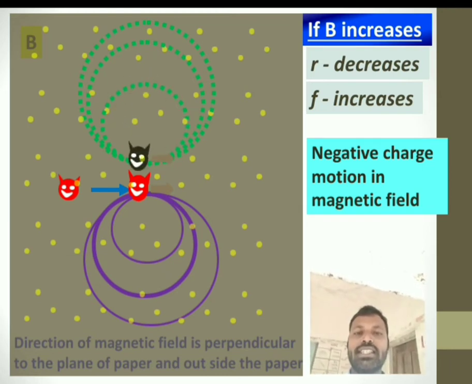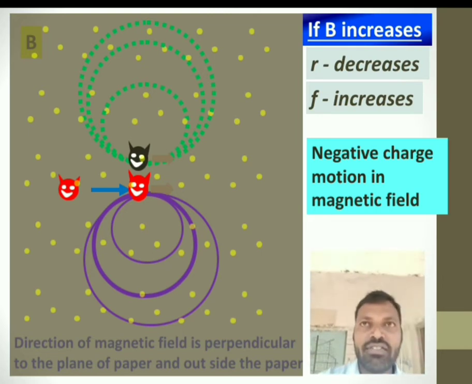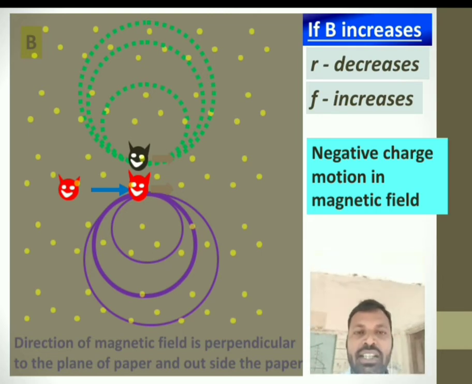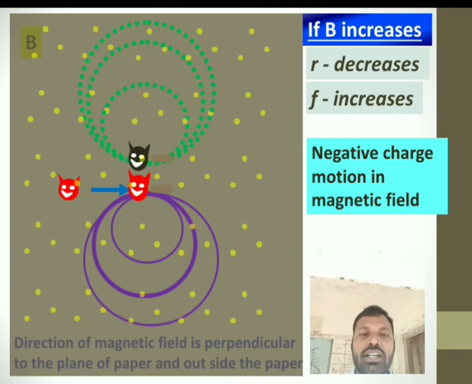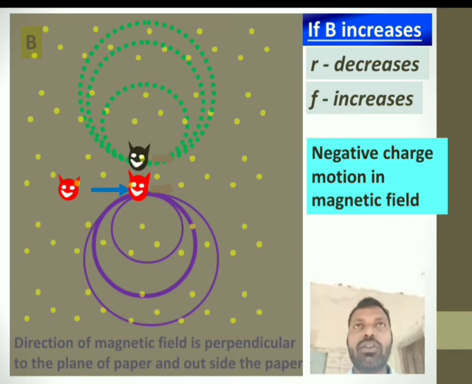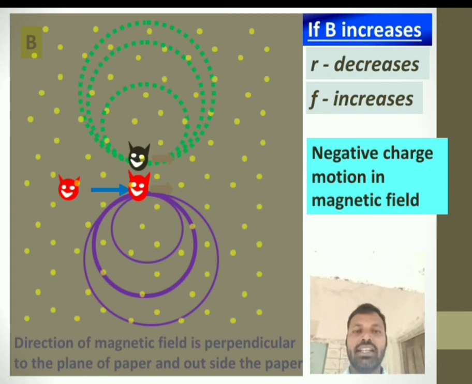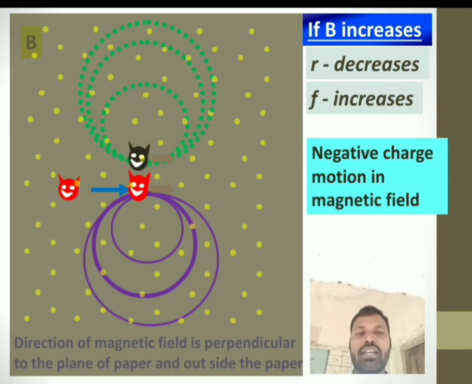Now the speed is increasing. So if the magnetic field is increasing, then the charged particle's circular path radius decreases and frequency increases. This is how radius and frequency of a charged particle change with magnetic field.